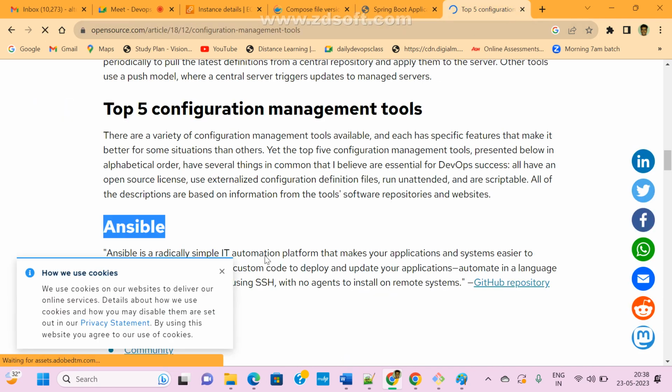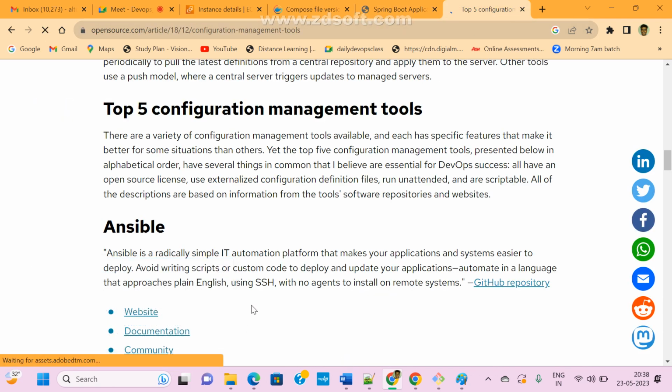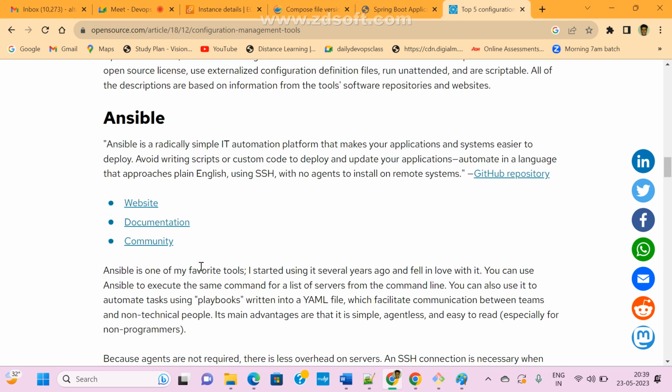Ansible is a rapidly growing IT automation platform, simple, that makes your applications and systems easier to deploy. Avoid writing scripts and custom code to deploy and update your application manually. Automate all the steps with the help of Ansible.